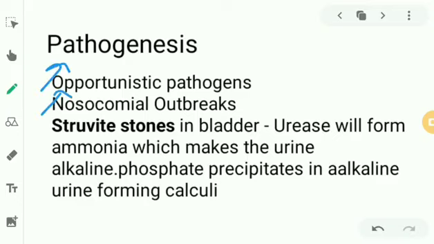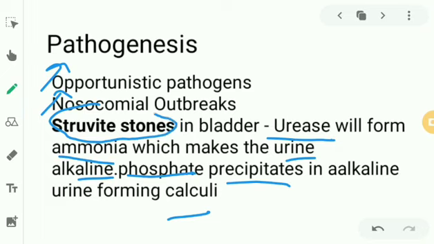I told you there is urease present. Urease will convert urea into ammonia, which makes the urine alkaline. So once the urine is alkaline, the phosphate in urine will start precipitating and forming calculi. That's why Proteus forms struvite stones. It causes calculi in the bladder.